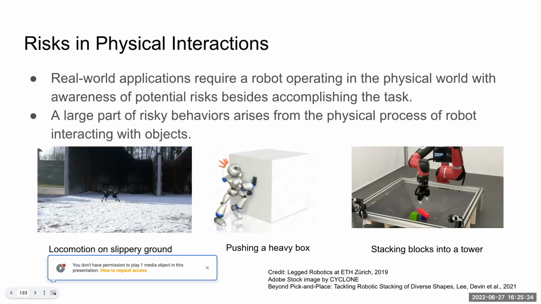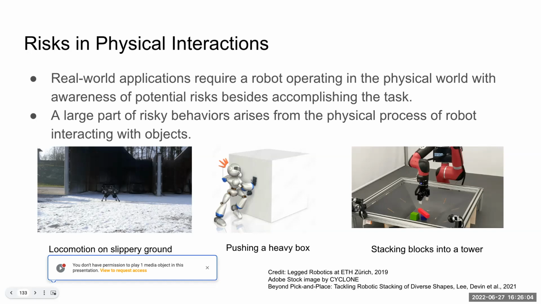So we know that real-world applications require a robot operating in the physical world with awareness of potential risks besides accomplishing tasks. Many risky behaviors and damaging outcomes arise from the physical process of the robot interacting with objects. For instance, the agent may be required to move or run on a slippery ground, and it may fall down, which is very dangerous to both the robot and the humans. And the robot can also be required to push a heavy box, which is beyond its affordance.